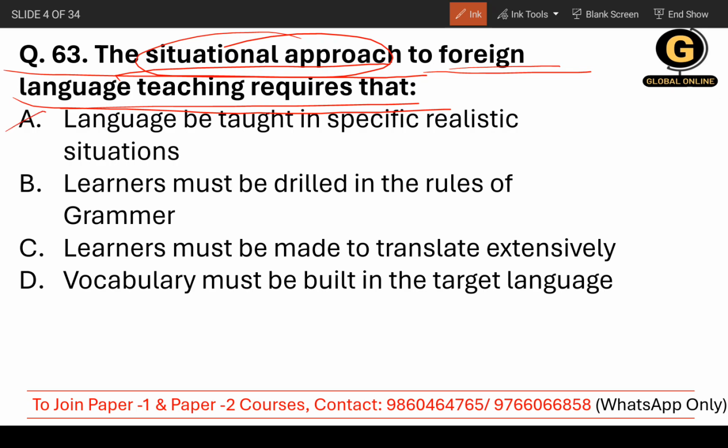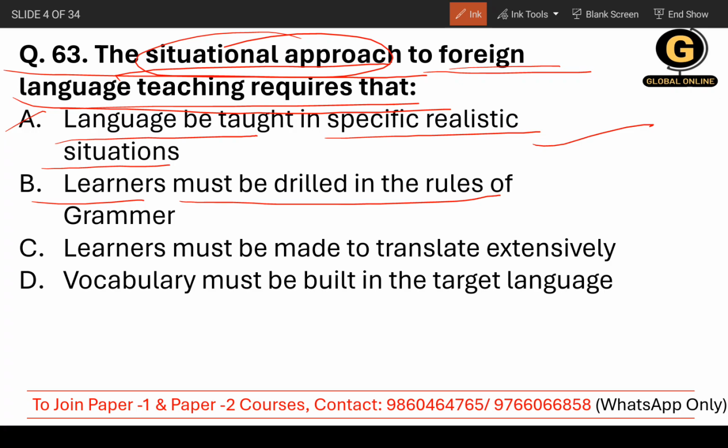First option is language be taught in specific realistic situations. Very related to the situational approach, because we are talking about an approach that is based on situations. So this might be true. Let's see. Or learners must be drilled in the rules of grammar.